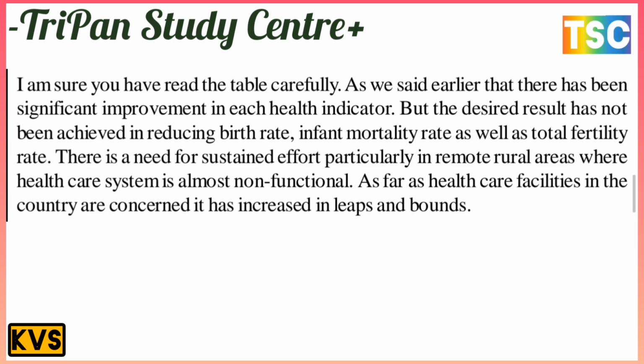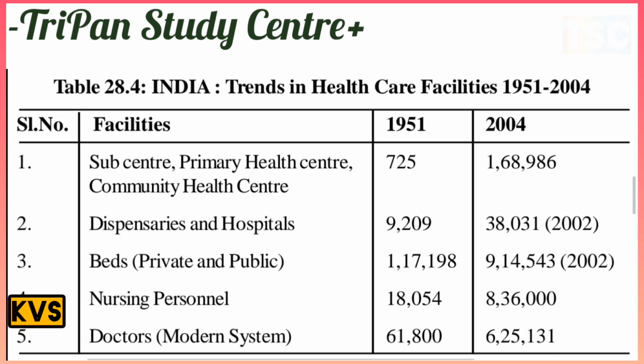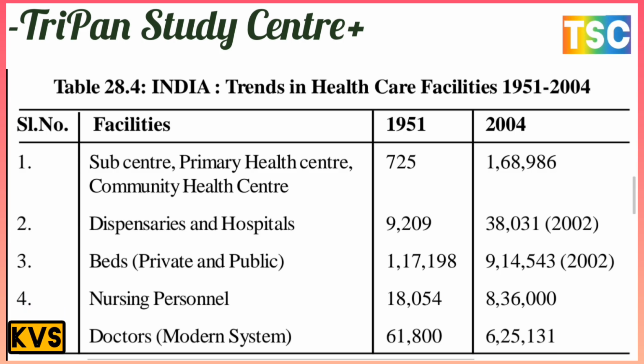There is an important point here. And the next table is the most important point. India: health care facilities, 1951 to 2004. You know the most important things here are the facility and the time period. Sub-centres, primary health centres and community health centres were only 725 in 1951, but in 2004 the record is 1,68,986. There is a most important increase, but facilities are still low.